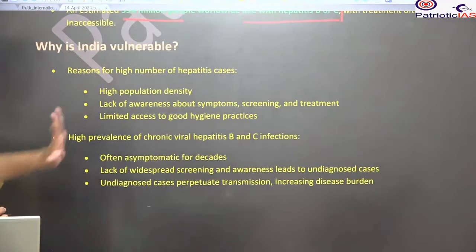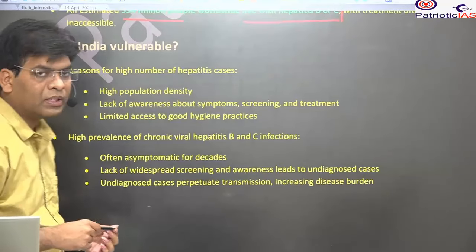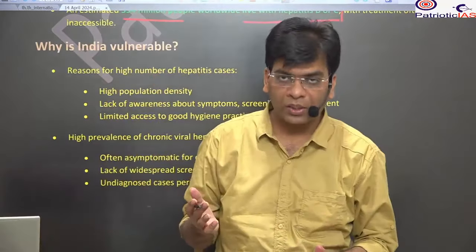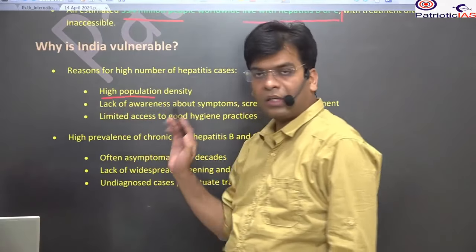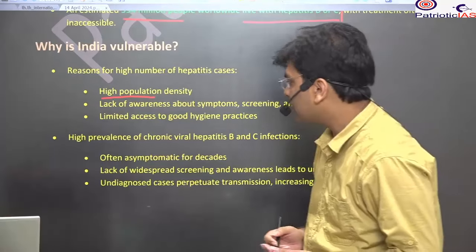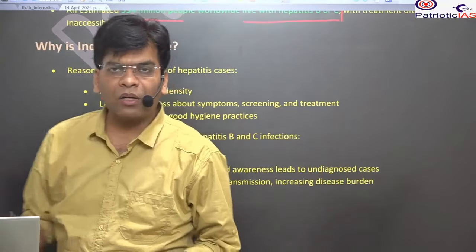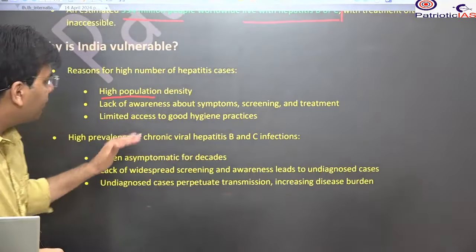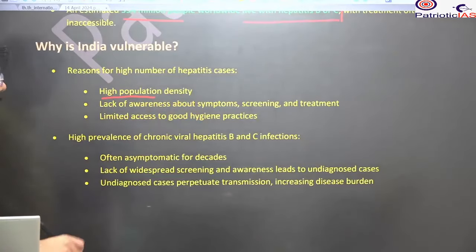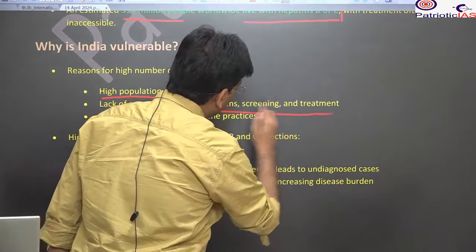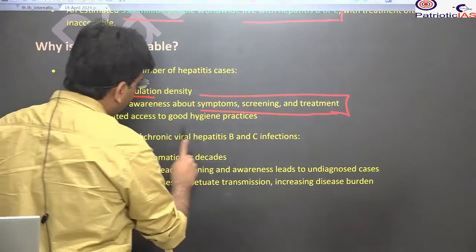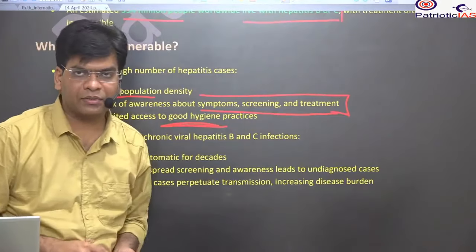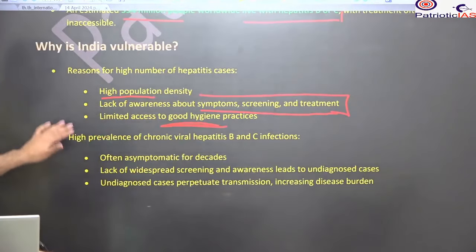And why is there a high number of vulnerable people in India? The first thing, already we know, is that we have the largest population, with high population density. And the second thing, the people are not aware of the different screening and treatment or the symptoms associated with hepatitis. Okay, and we are lacking good hygienic practice. These are the main reasons for the high numbers in India.